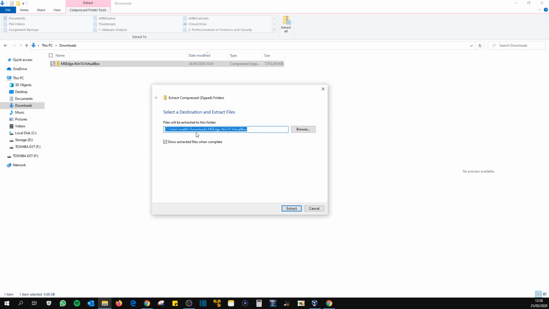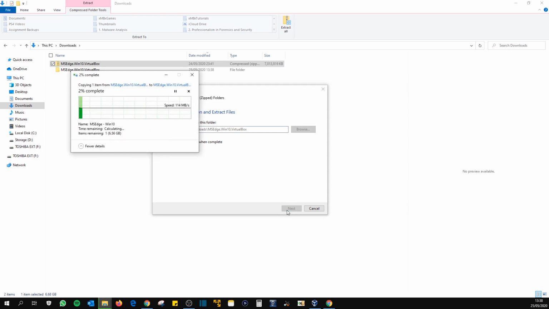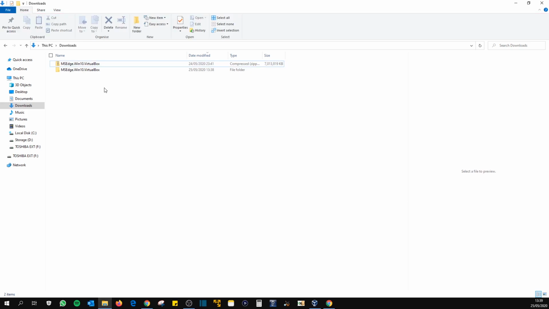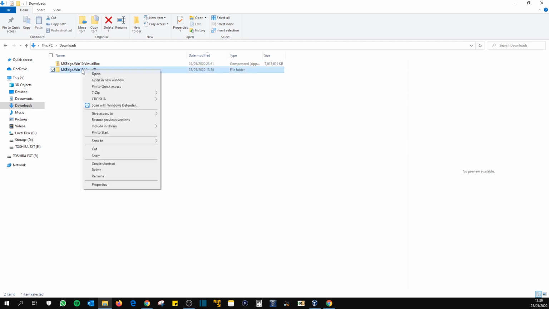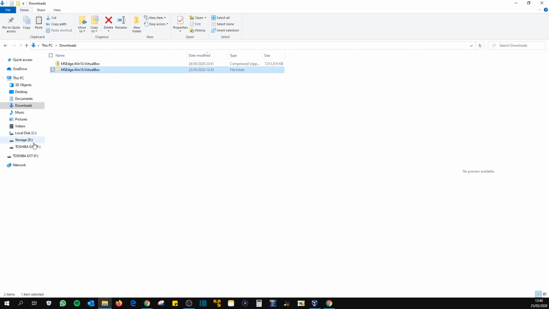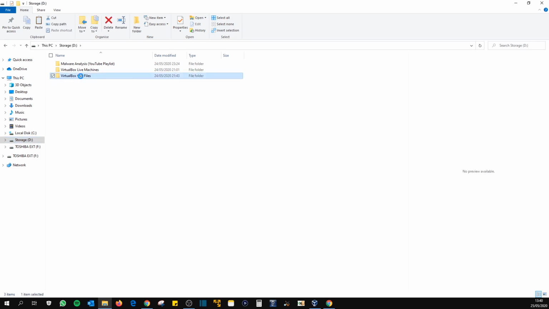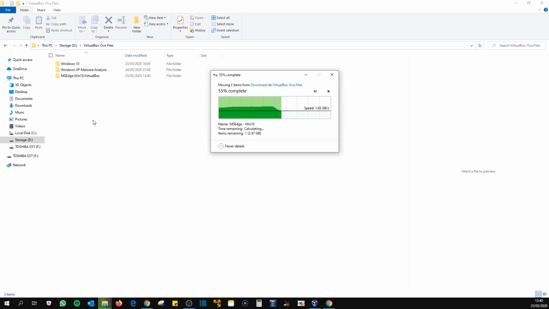Here we can choose where we want to extract it. I'm just going to extract it into the Downloads folder. Once it's finished extracting, you should have another folder next to it. What I'm going to do is cut this and save it into a location where I want to save it. So I'll put it in here for now. Just remember the location where you save it.